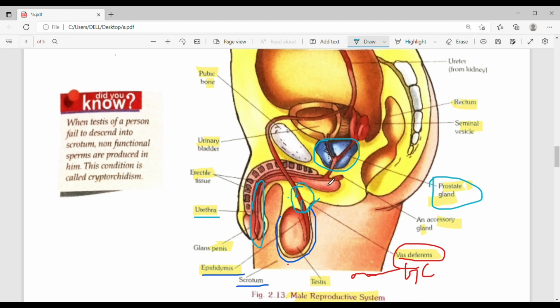In this gland, fluid and sperms combine together to form semen. Semen is a milky viscous fluid that contains fructose, protein and other chemicals for nourishment and stimulating sperms.